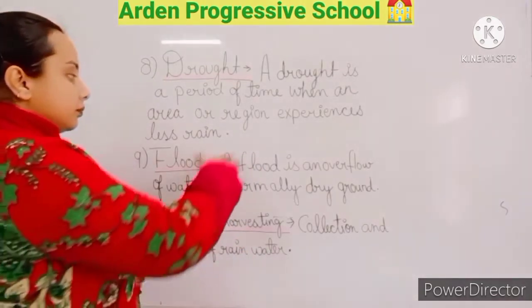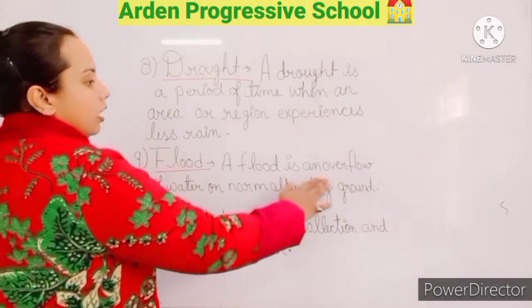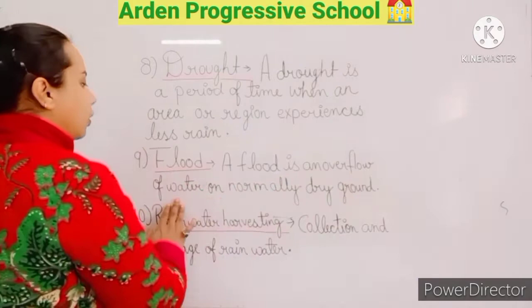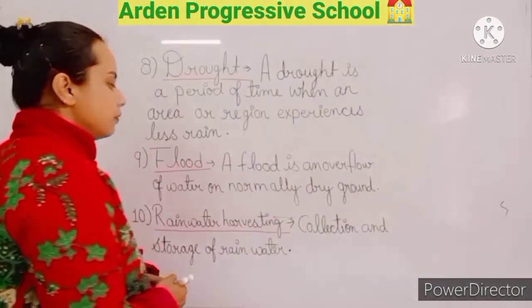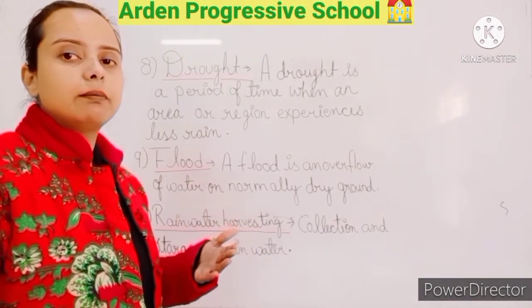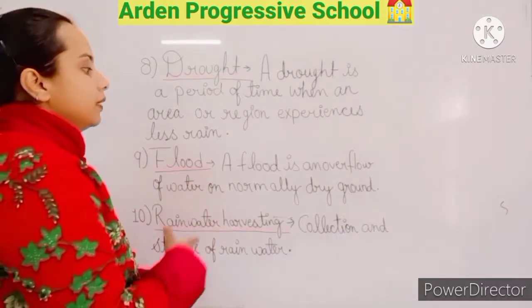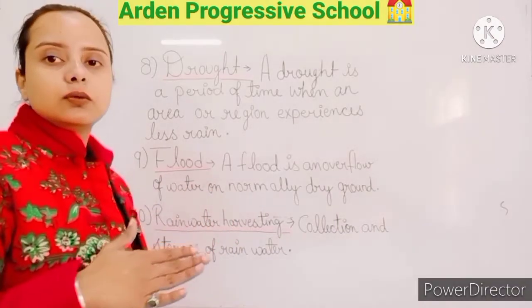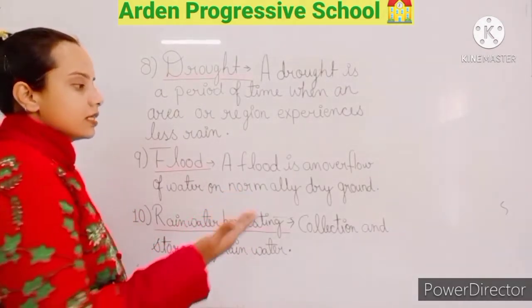Now, what is a flood? Flood is an overflow of water on normally dry ground. When there is more rainfall, the level of the water rises. As a result, it spreads to the cities. So as a result, the flood takes place.